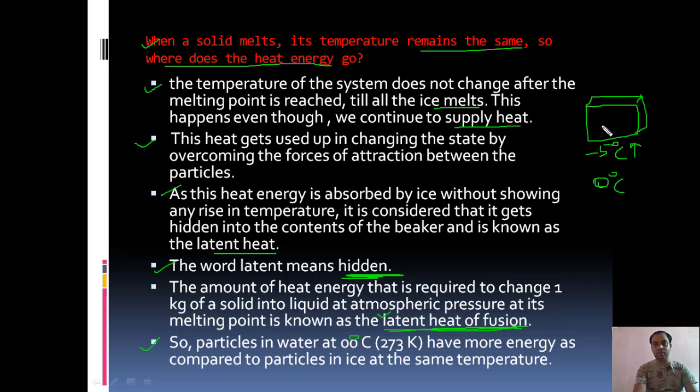Suppose this ice is having X amount of energy. Now when the latent heat is supplied, it is going to be added to this X amount of energy. So X amount of energy plus latent heat will give you Y amount of energy. At X amount of energy, it is in the solid state. At Y amount of energy, it is in the liquid state. So Y is more than X. Here X is ice, Y is water at 0 degree centigrade.